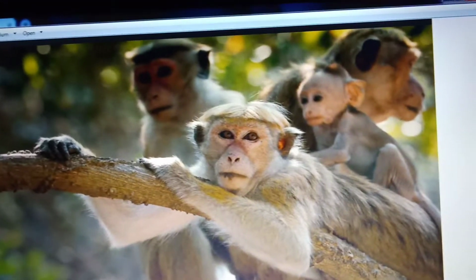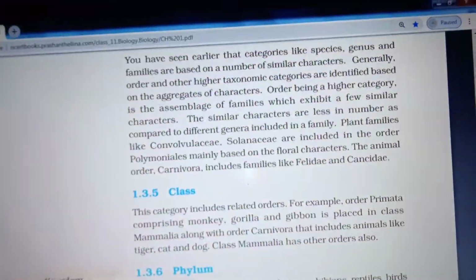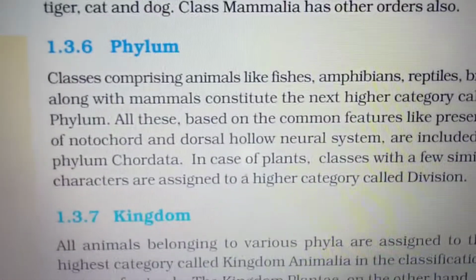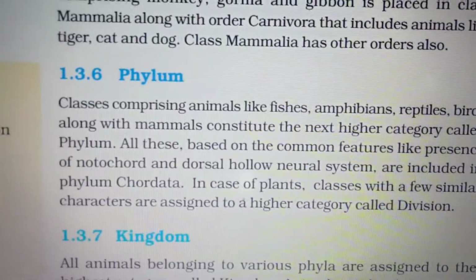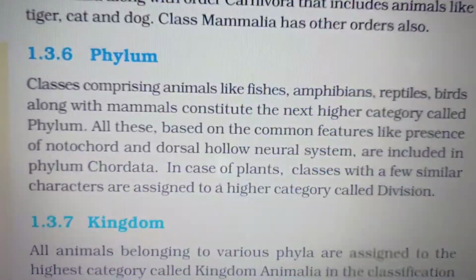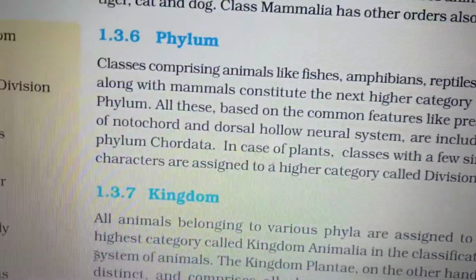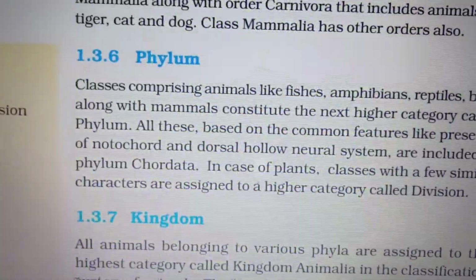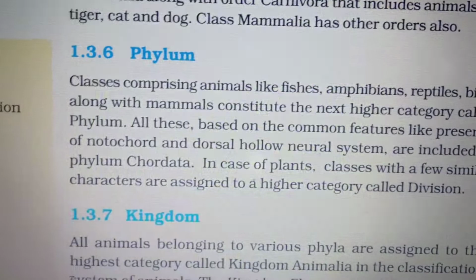Then the next one is phylum. In phylum, the classes fishes, amphibians, reptiles, birds, mammals come under the phylum Chordata, where a notochord is present and a dorsal hollow neural system is present. In the case of plants, it is called division.